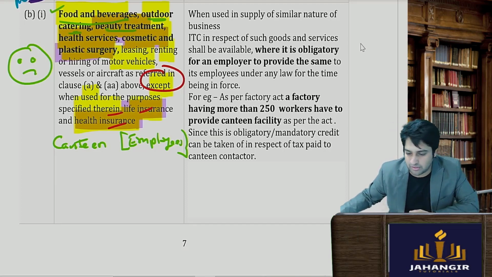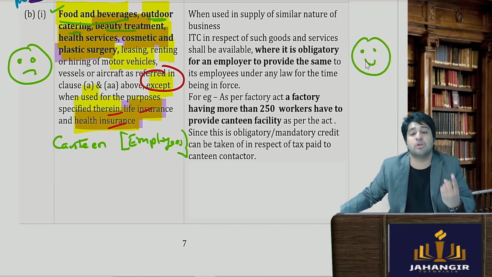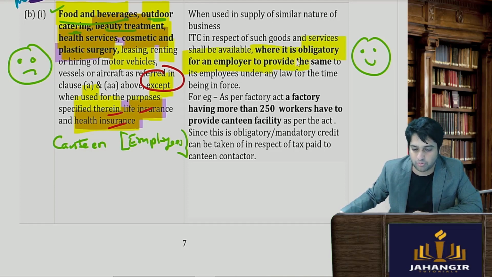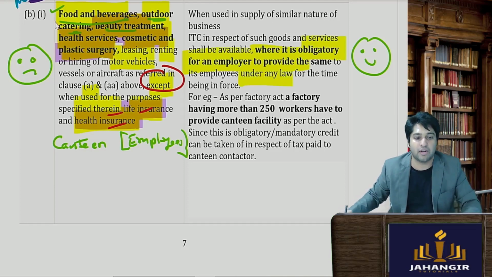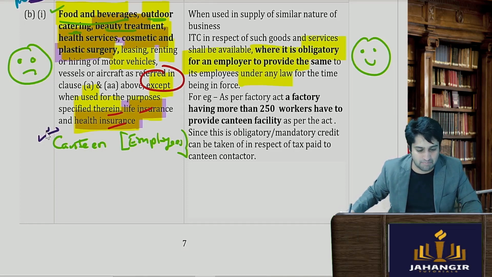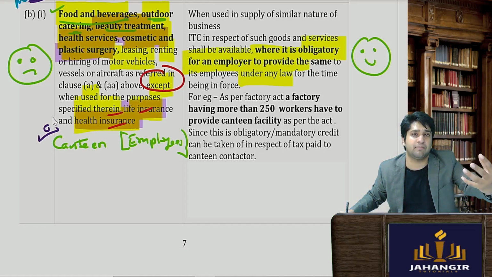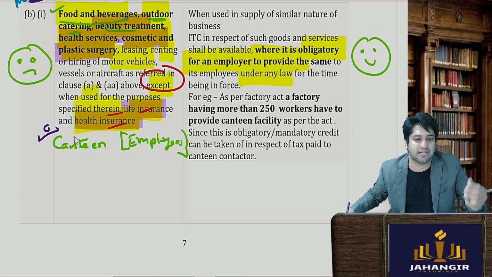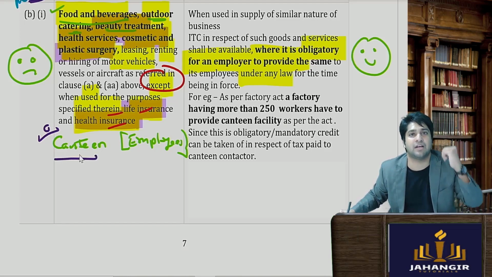ठीक है, allowed section यहाँ पे है. Allowed कब होगा? When it is obligatory for the employer to provide by any law. For example, canteen services are mandatory if you have more than 250 employees. Industrial Dispute Act is saying, the Factories Act is saying you need to have a canteen.